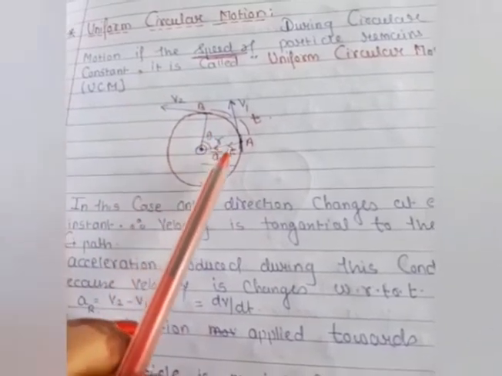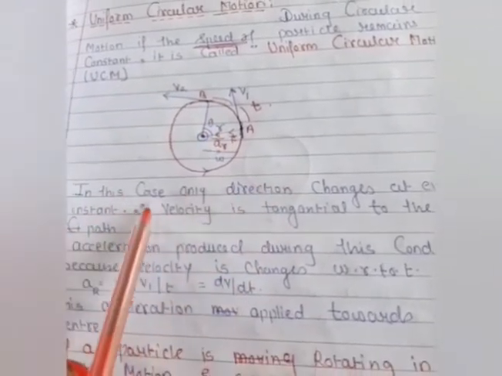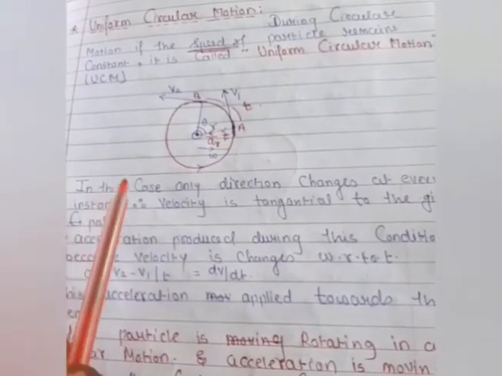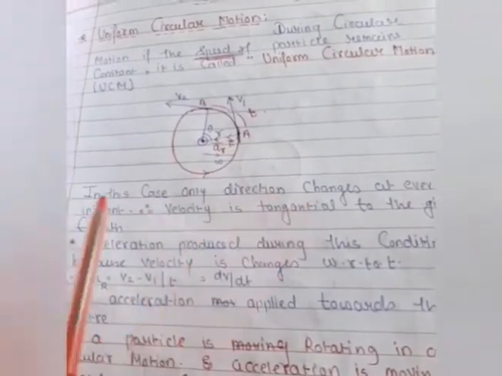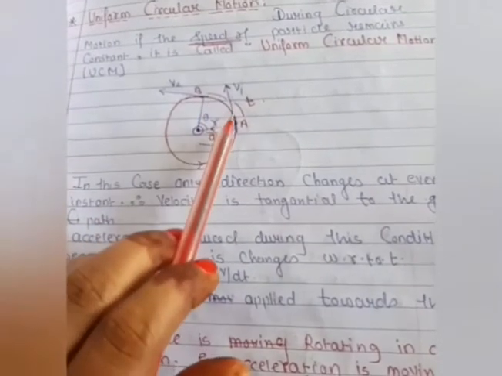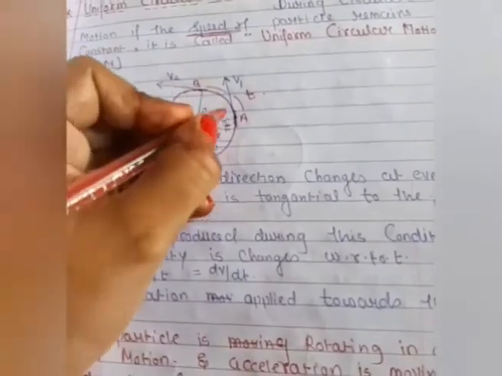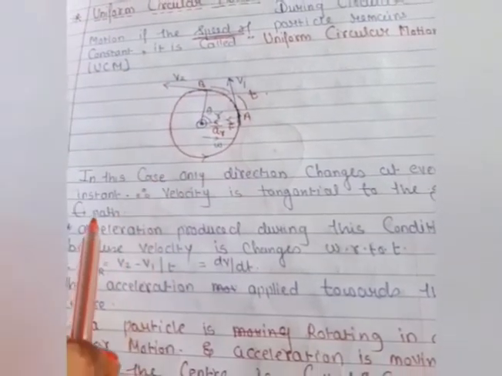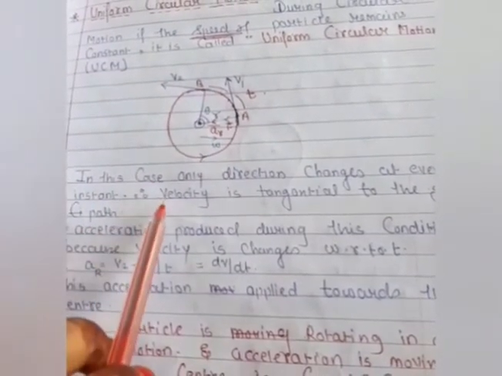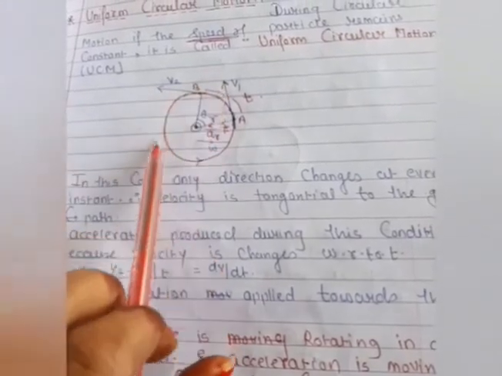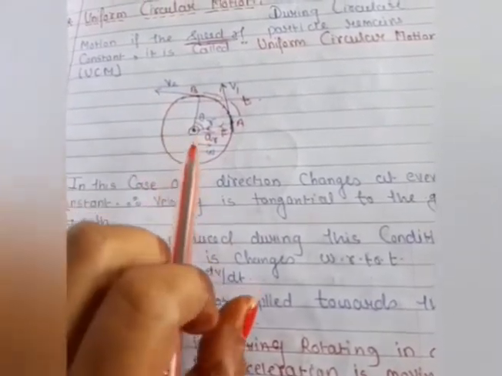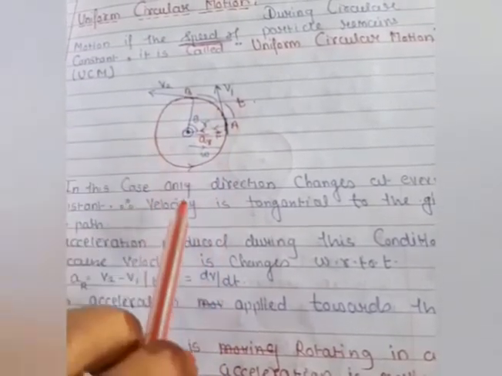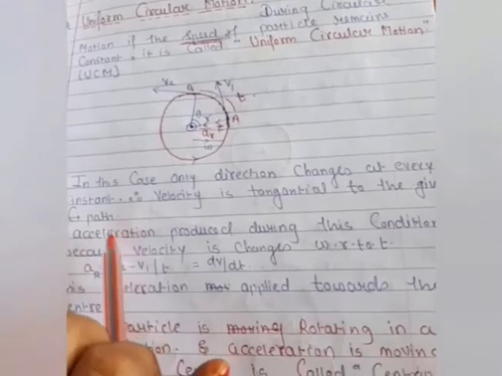Let's understand this condition in more detail. In this case, only the direction changes at every instant, it means at every instant of time. Let me consider this time period, the velocity direction changes, but the speed should be constant here. And one thing is also important, I have already explained students, this velocity is totally tangential to the surface of this path, the given surface.